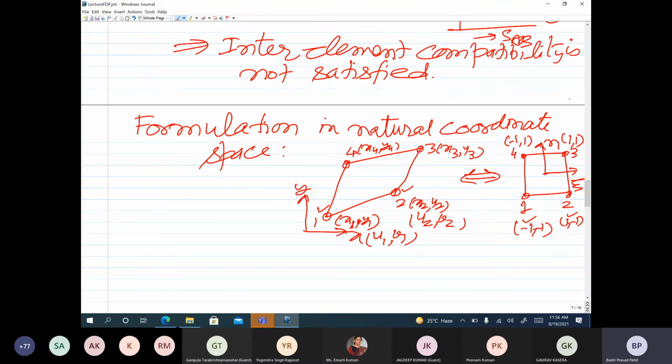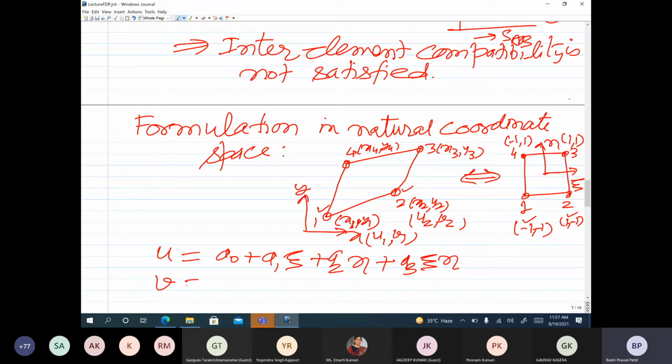So you will assume, let us say, u is equal to a0 plus a1 xi plus a2 eta, and since there are 4 nodes, at each node we have 1 degree of freedom corresponding to u and 1 degree of freedom corresponding to v. So we have 4 degrees of freedom corresponding to u in the element, 4 degrees of freedom corresponding to v in the element. So we assume an approximate solution which has 4 unknown constants: a0, a1, a2, and a3 into xi eta.